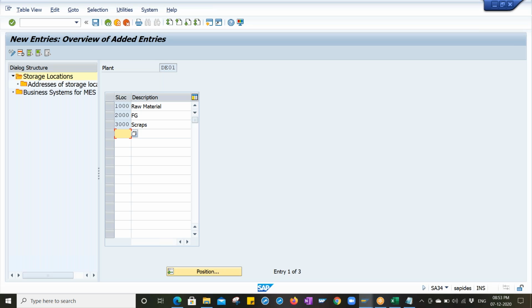We will ask them, boss, what will be the plant code, what will be the factory calendar, what will be the proper address for this plant, what will be the storage location name and code. Everything they will tell you, but you have to do the configurations. Okay, save it out, go back.